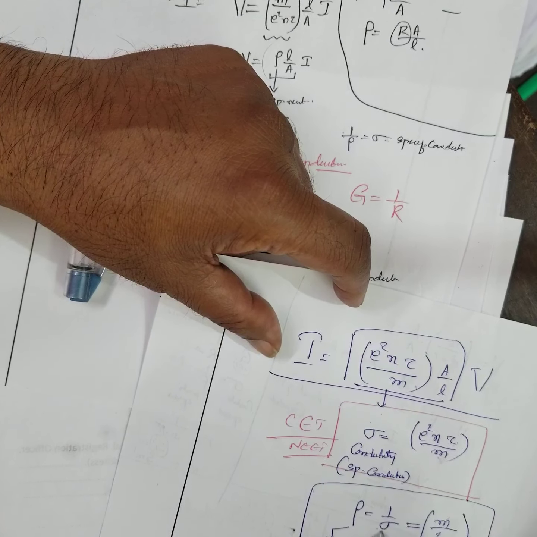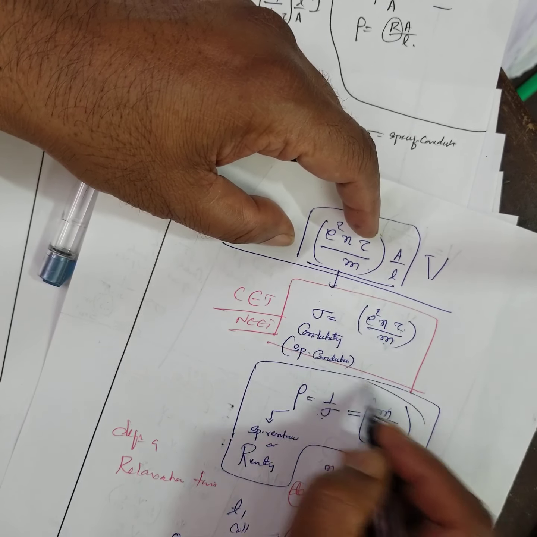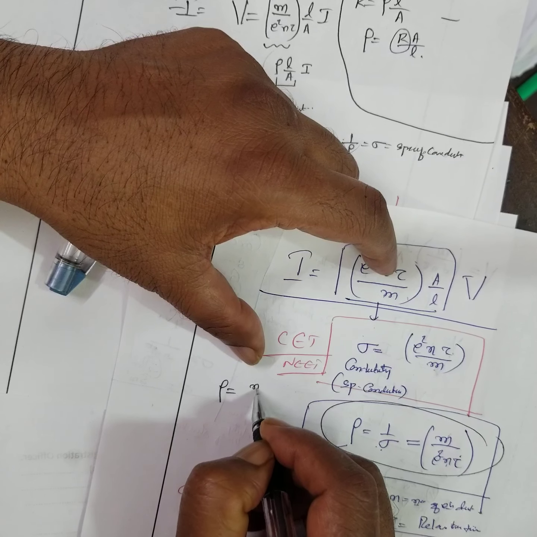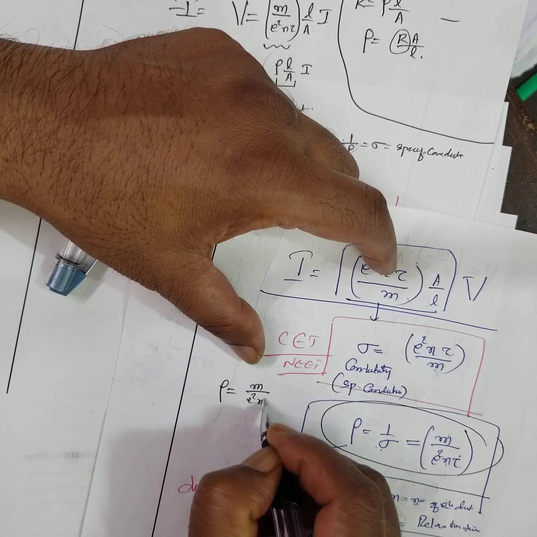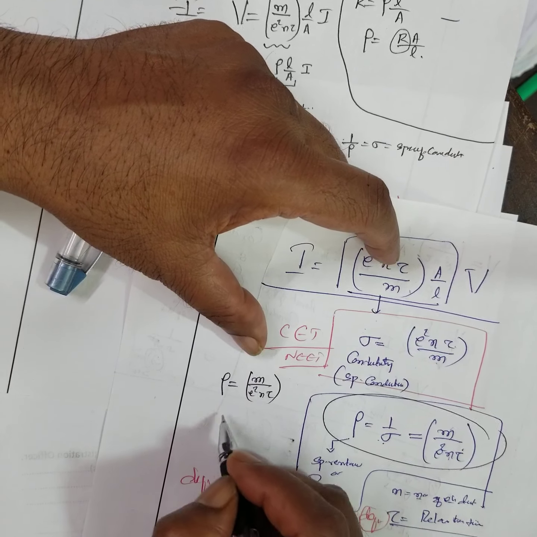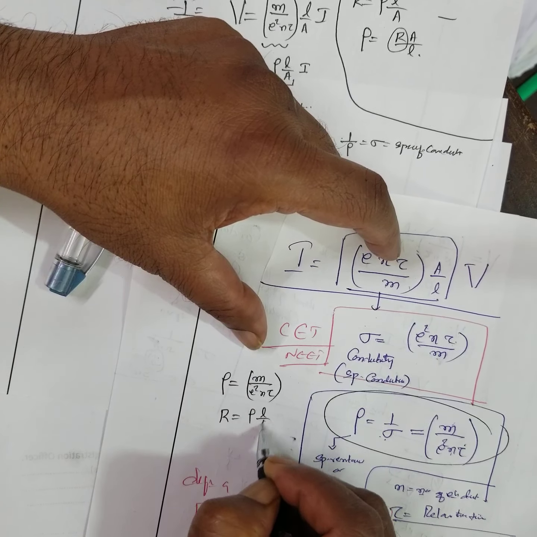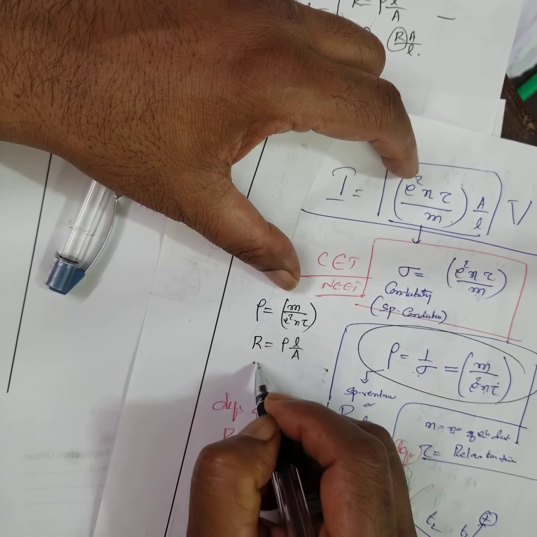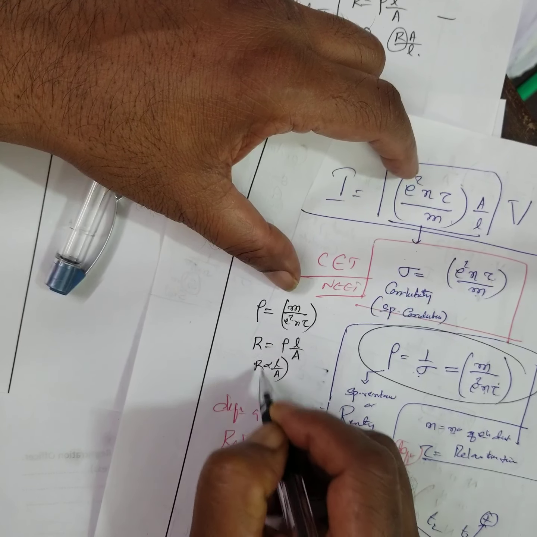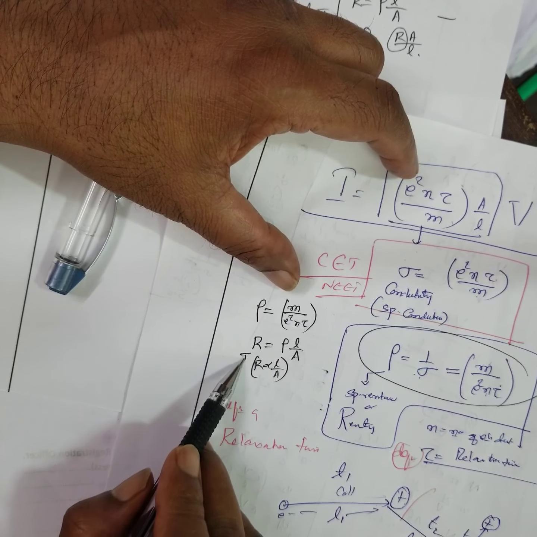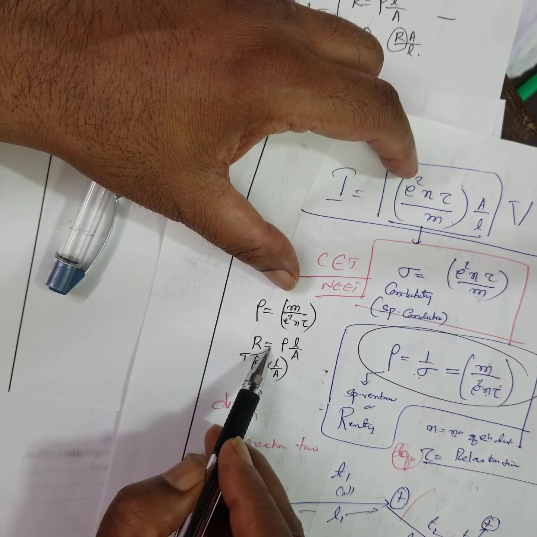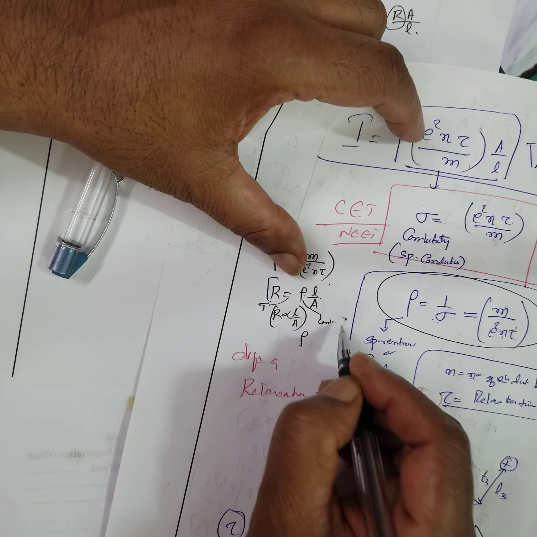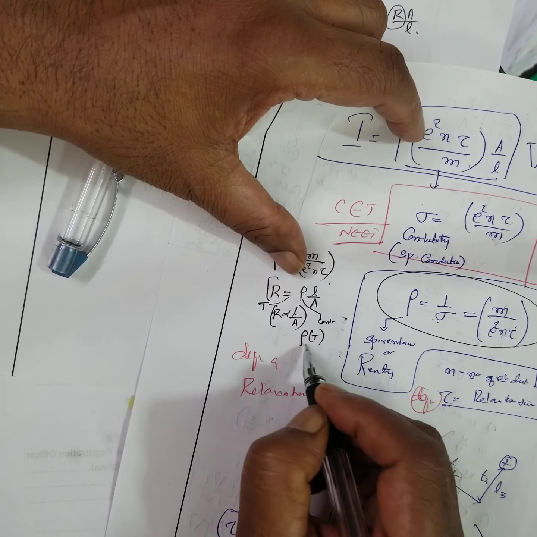What is this? Sigma. And this one is specific resistance, rho, equal to m by e squared n tau. Resistance is rho L by A. Understood? Resistance is directly proportional to length and inversely proportional to area of cross section, at constant temperature. When temperature is constant, rho is constant.